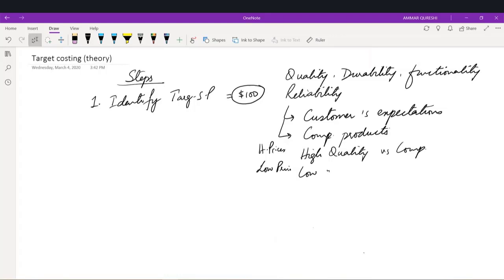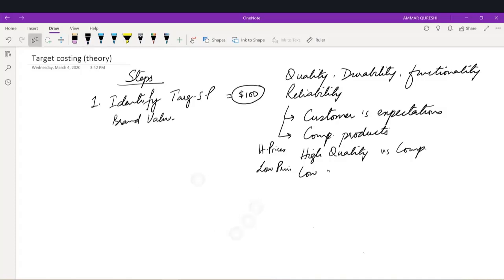So we have to identify the selling price, and for that we have to consider a few more aspects as well. Competitor price is important, and what kind of product the competitor is launching is important. Then you have to compare the brand value. Now, what is the brand value concept?